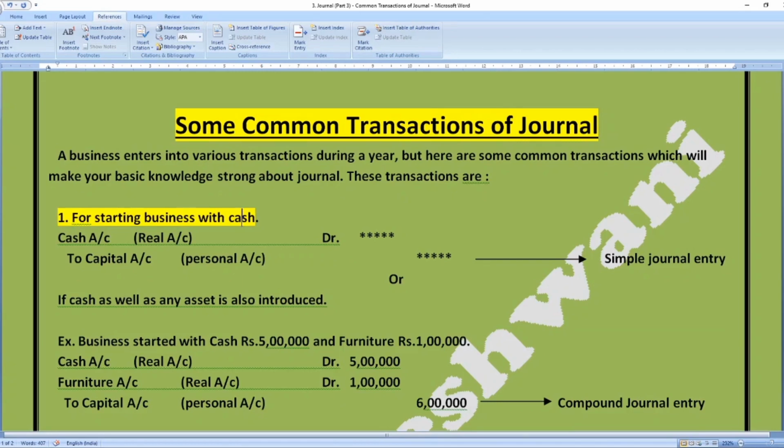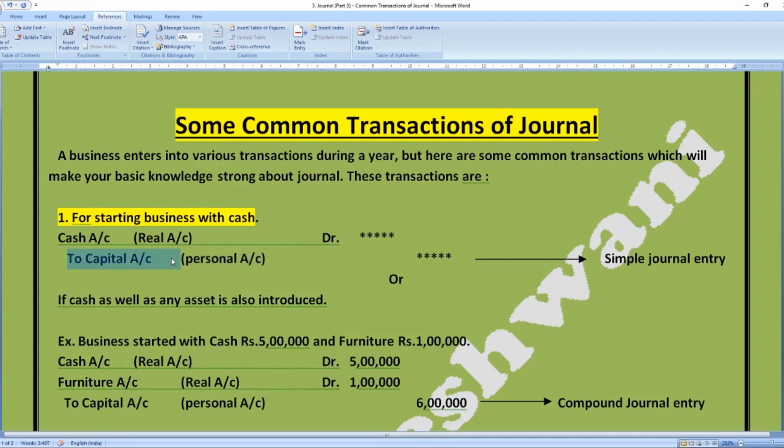As we had discussed earlier, the golden rules about journal entries, based upon those golden rules, these entries will be passed. So when the business is started with cash, entry will be cash account debit. Cash being a real account will come into the business, therefore cash account will be debited, as per golden rule number 2, as it is coming in, to capital account. Now this word capital account represents the owner. The owner is a person and that person is a giver, therefore we credit the giver, therefore capital account of the owner has been credited.